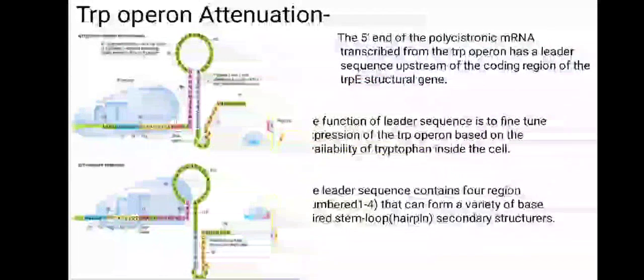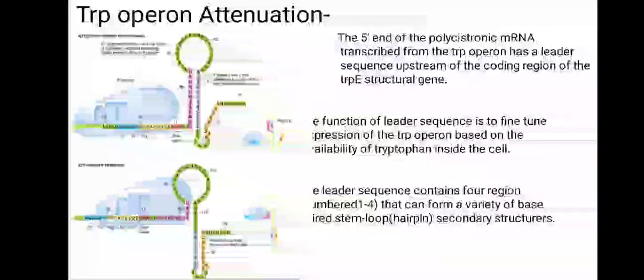There is a second mechanism, which is called attenuation. It is also used to control the expression of the trp operon. The 5' end of the polycistronic mRNA transcribed from the trp operon has a leader sequence upstream of the coding region of the trpE structural gene. This leader sequence encodes a 14 amino acid leader peptide containing two tryptophan residues. The function of the leader sequence is to fine-tune expression of the trp operon based on the availability of